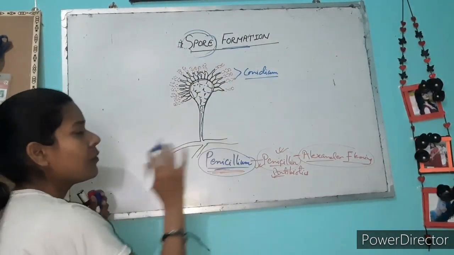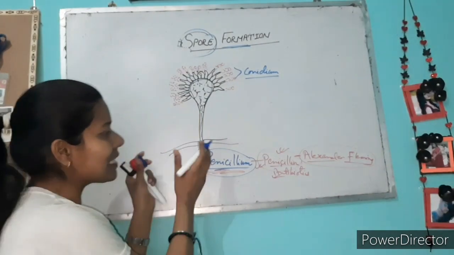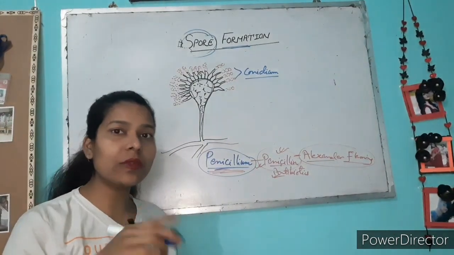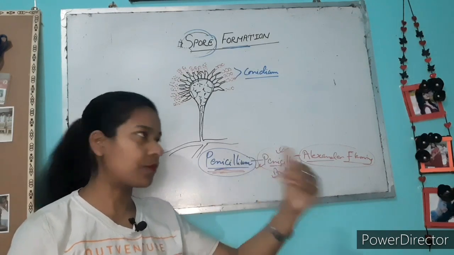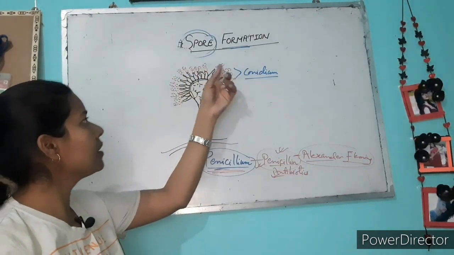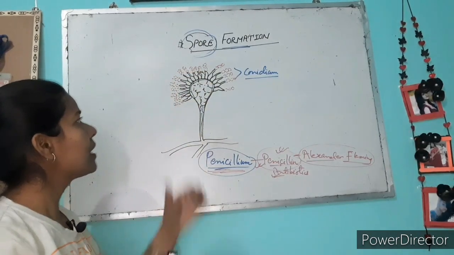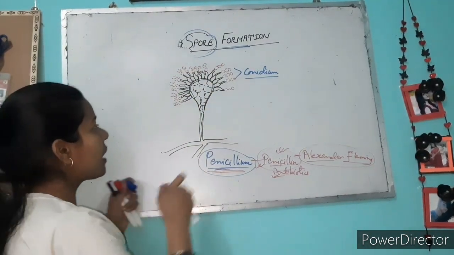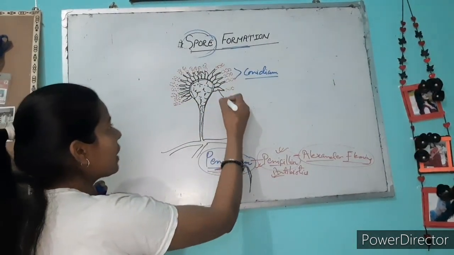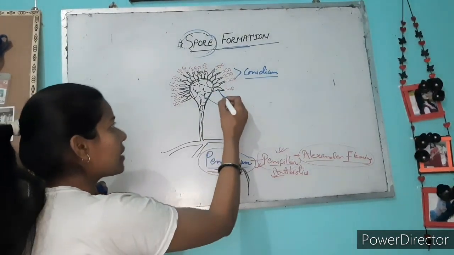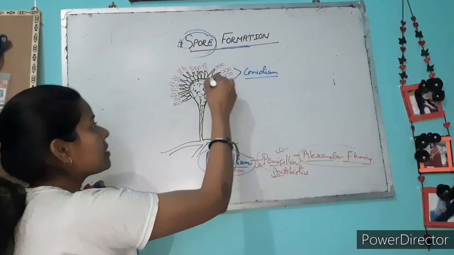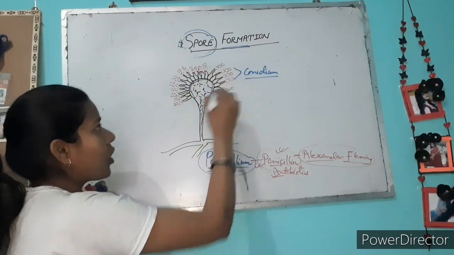This diagram explains how Penicillium forms offspring. This part is known as the stigmata, the primary stigmata and the secondary stigmata, and this is the conidium.